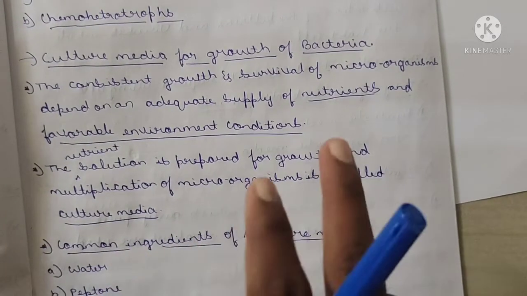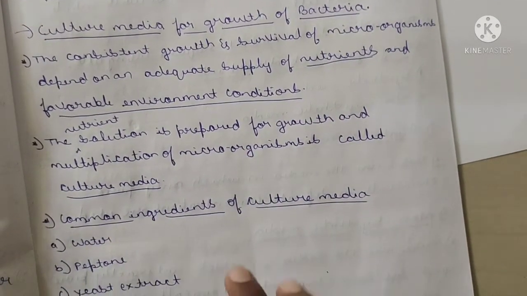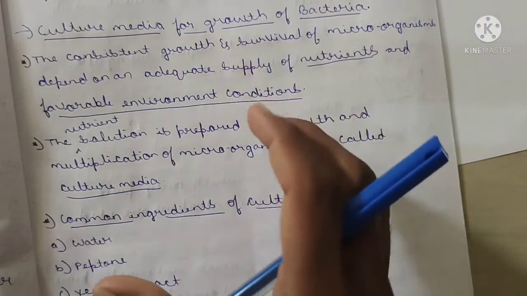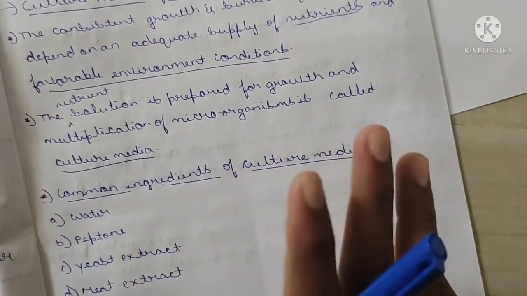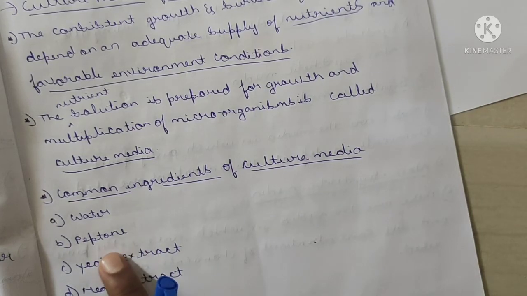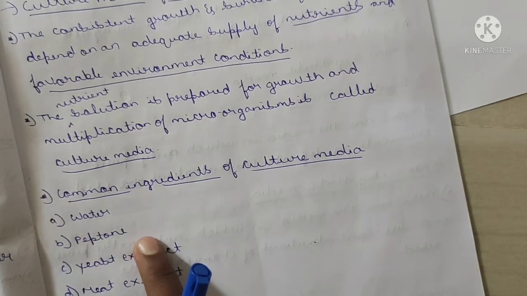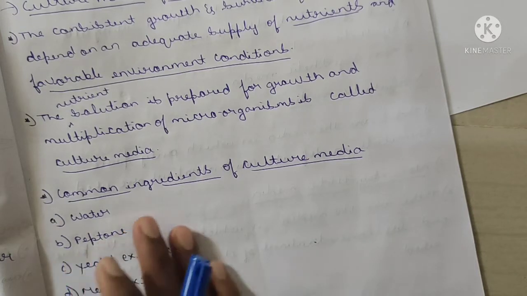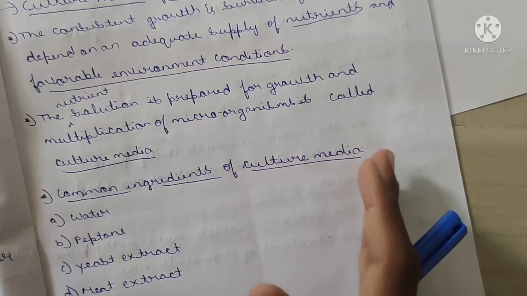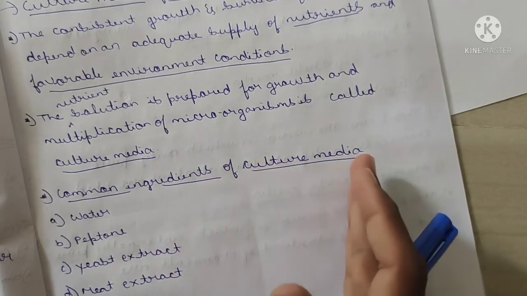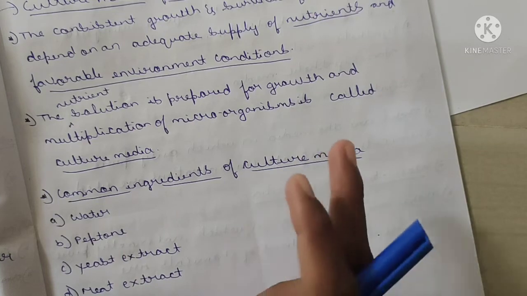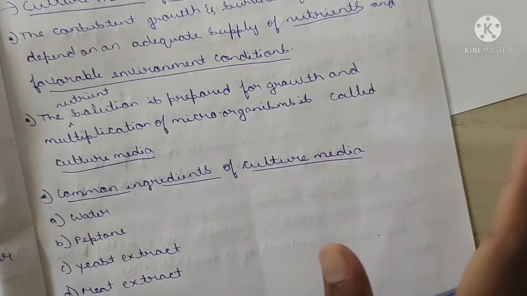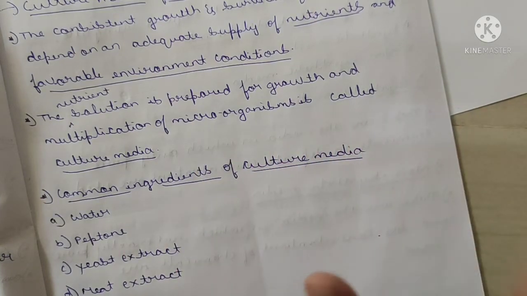See here, common ingredients of culture media. Here we'll study the common ingredients in culture media. Which nutrient ingredients are present? Water, common. Then peptone, it is also an important ingredient. It is a degraded protein. Peptone is a degraded protein, after the degradation of the protein. We are not using concentrated protein in the culture. We are using dilute protein in general. Broken-down protein we are using here.